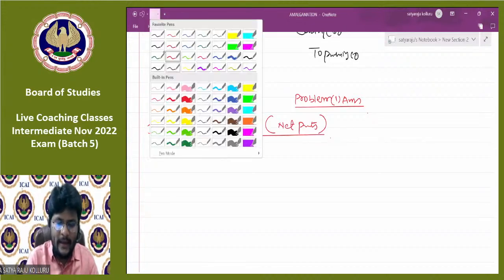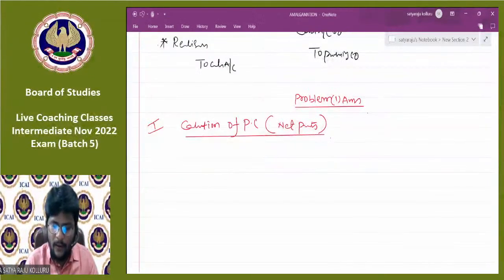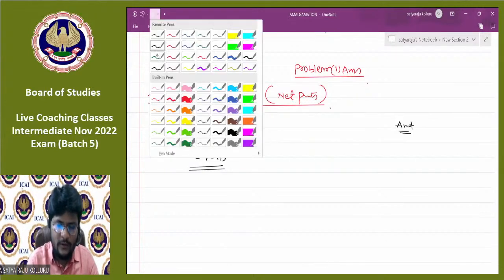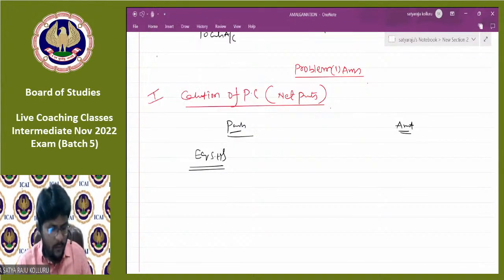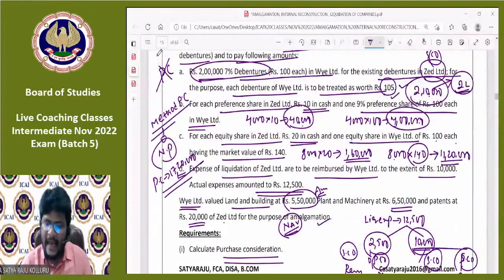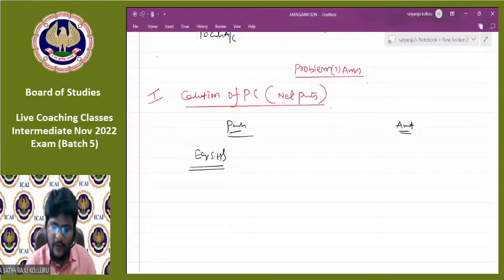How do we need to calculate under the net payments method? Particulars, amount in rupees. First, you can start with the amount payable to equity shareholders. Amount payable to equity shareholders is in two different forms. One is in the form of cash.